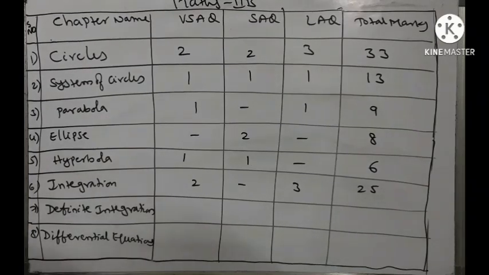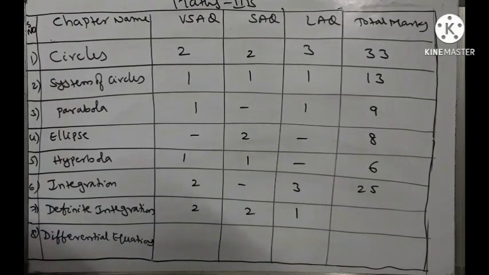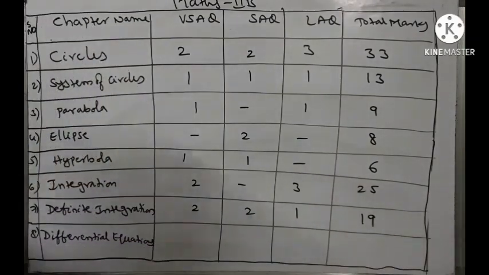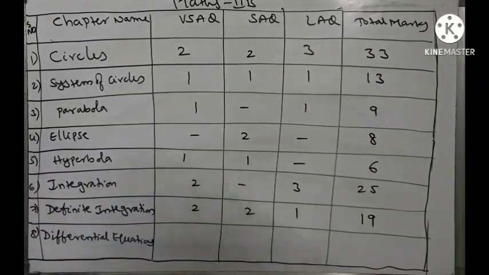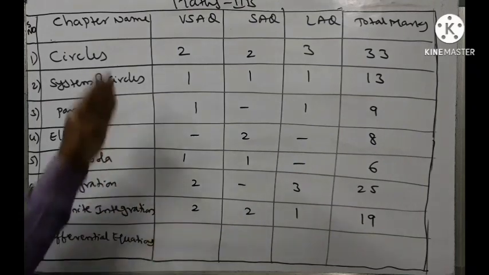And coming to the next chapter, definite integration: 2 VSAQs, 2 SAQs and 1 LAQ we are going to get from the definite integration chapter, that is 7 plus 8, 15 plus 4, 19 marks weightage. So 25 plus 19, 44 marks weightage is there from these two chapters, and including circles we are going to get 77 marks from these 3 chapters. Circles has no deleted syllabus, but in integration and definite integration even though syllabus is deleted, the weightage is more. So that's why concentrate on these 2 chapters along with circles.